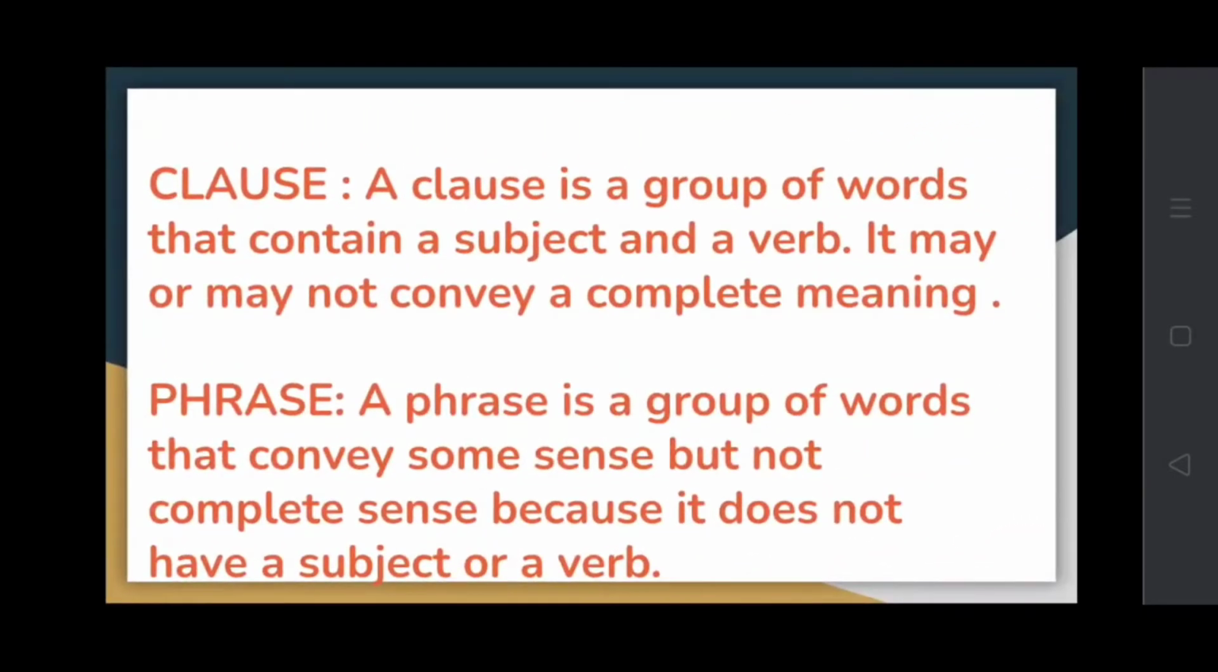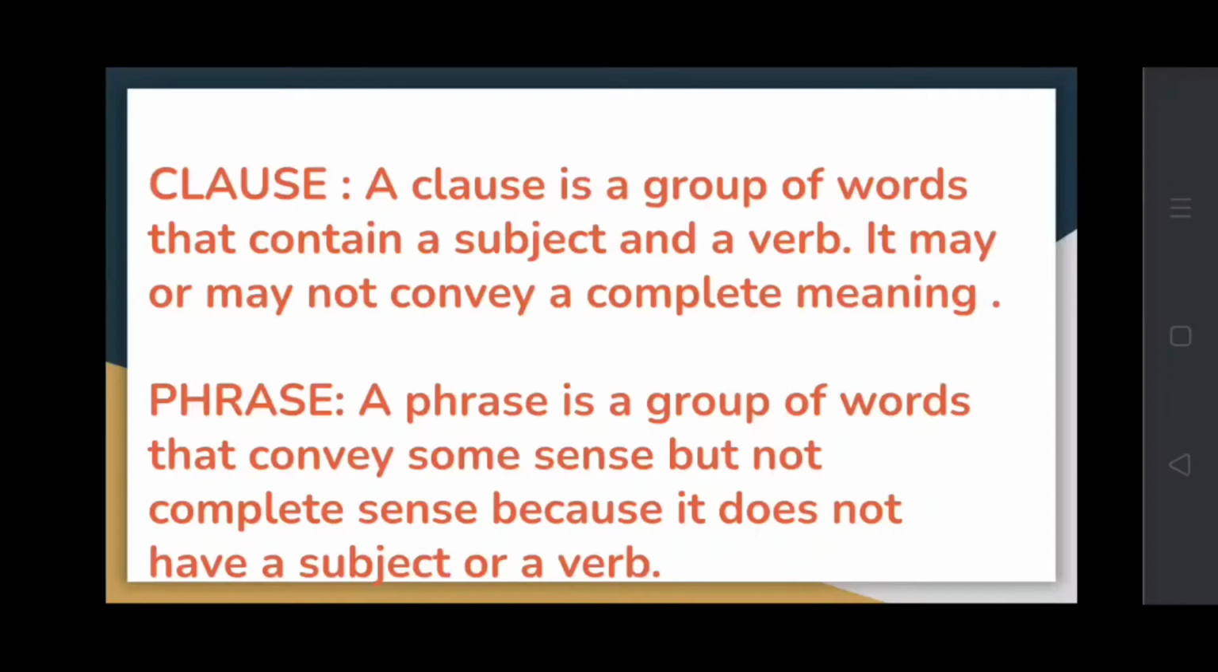Today we are going to learn about clauses and their types. First of all, let us know what is a clause and what's the difference between a phrase and a clause. A clause is a group of words that contain a subject and a verb. It may or may not convey a complete meaning.